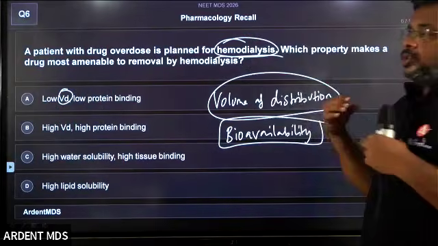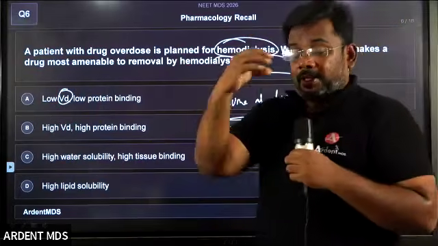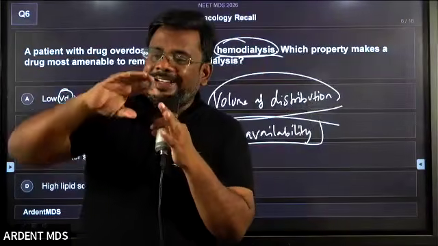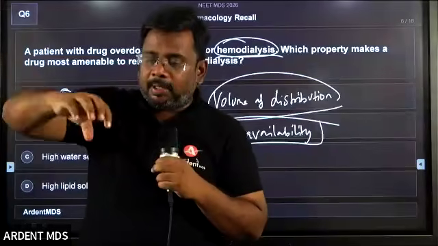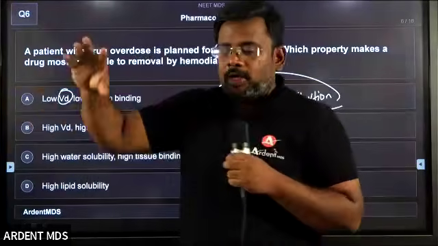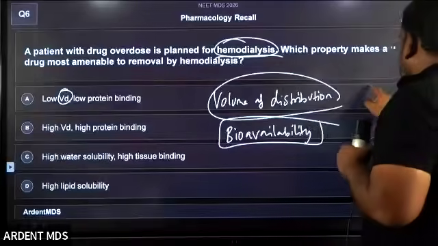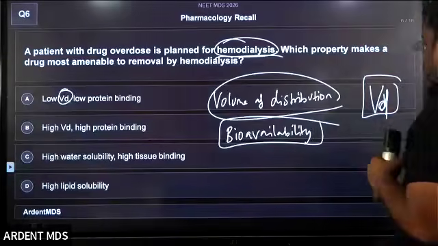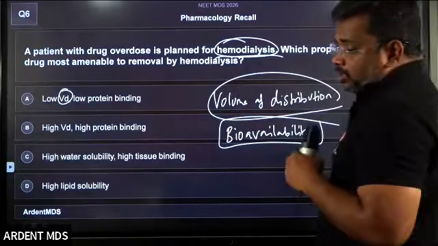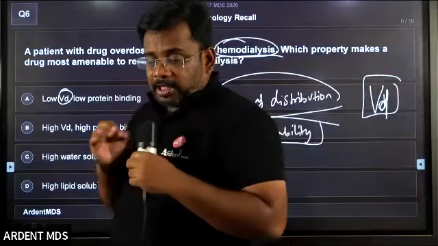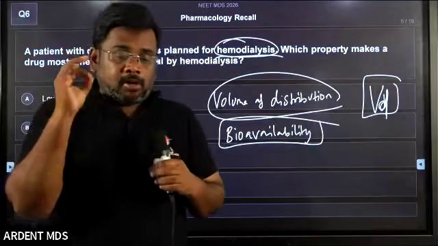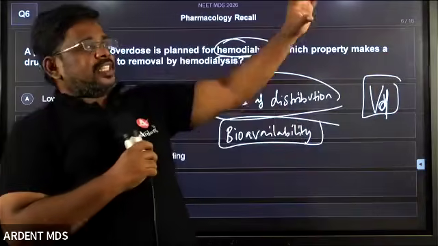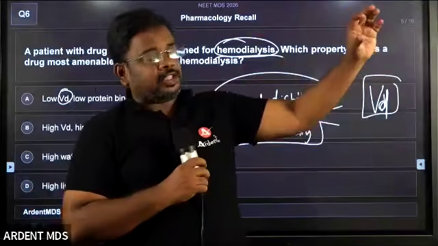So the drug reaches the blood. From the blood, the drug goes to the tissue. This is called VD, volume of distribution. Students, what is volume of distribution? Very, very simple. The volume of distribution is the amount of drug that reaches the tissue.